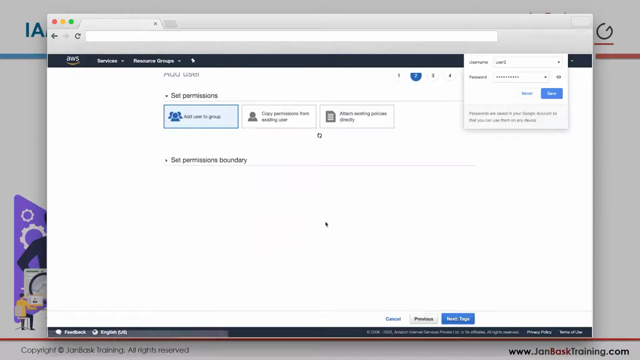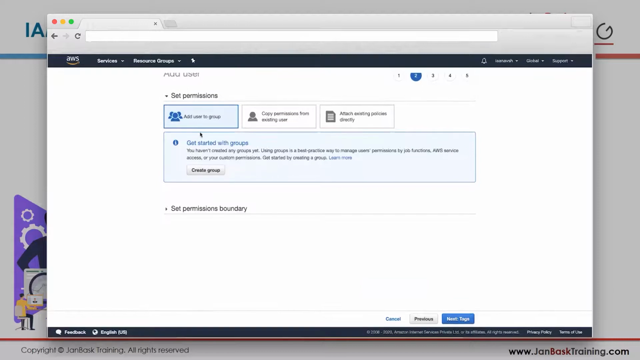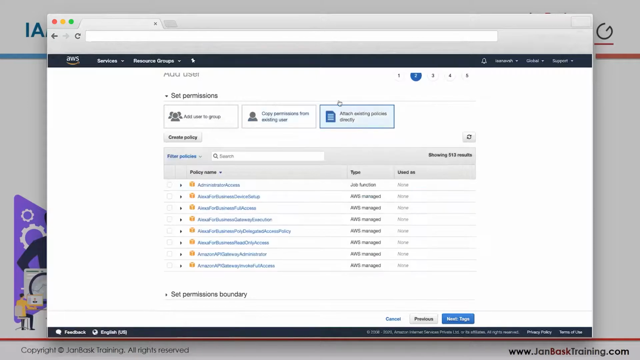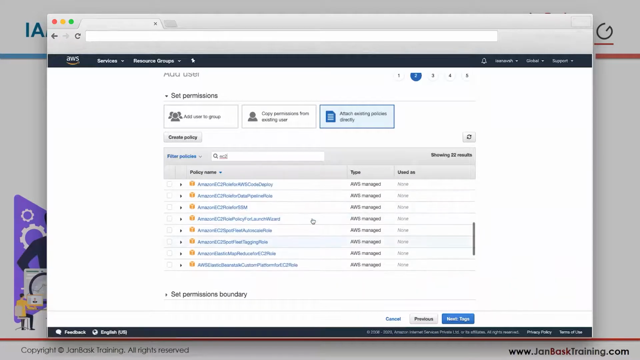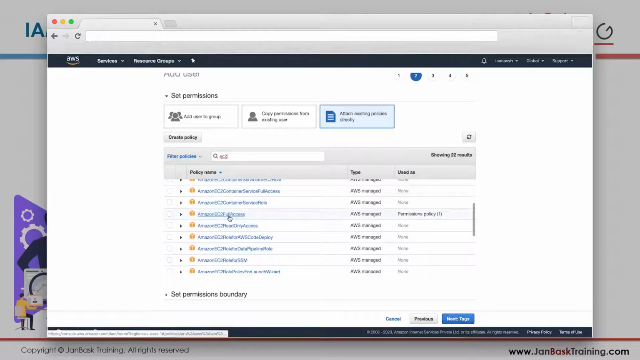Click on next. Now do I want to add him to a group? No, I don't have any groups right now. I'll create groups later. Do I want to copy permissions? I can, but let's not do that and give him permissions directly. I came to the permissions section. What kind of permission do I want to give him? I want to give him permission to create EC2. So search for EC2 full access somewhere here. This is EC2 full access.